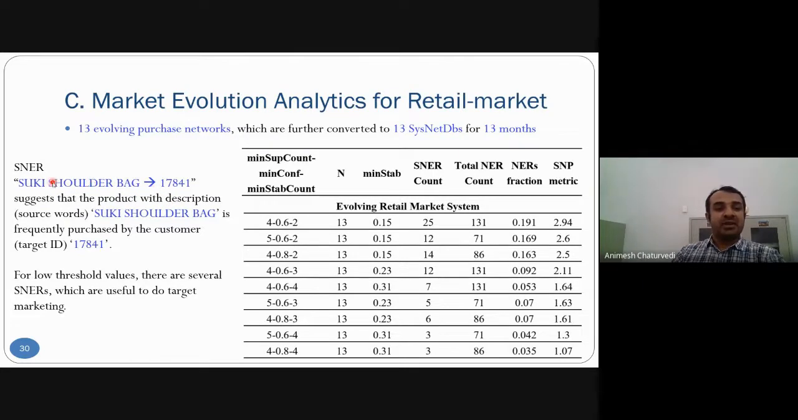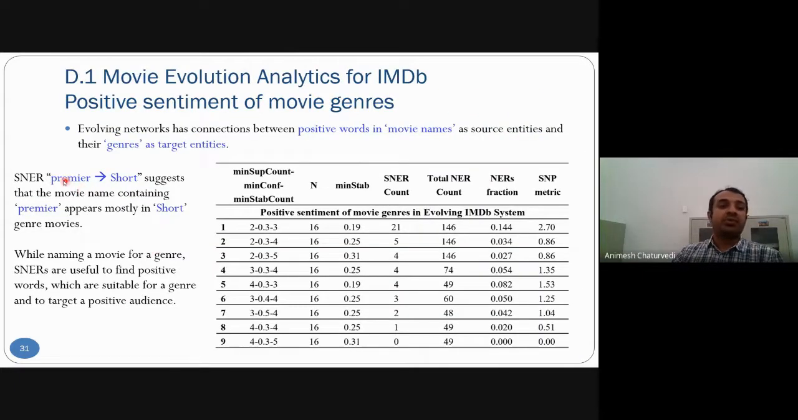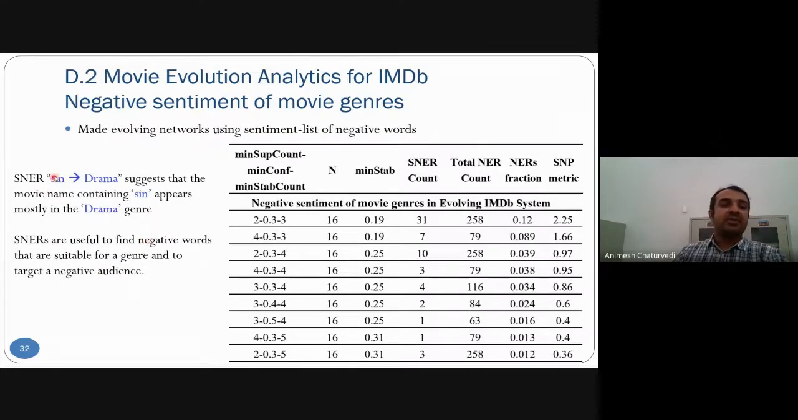Then, this product is majorly purchased by this customer. So this type of information is generated, and we can do target marketing. Suppose the word premier occurs in movie names and belongs to the short genre; we can find such words and target the positive audience. We can target the negative audience as well with negative words occurring in some genre. Sin mostly occurs with the drama genre, and with this information we can find all such words and target the negative audience.